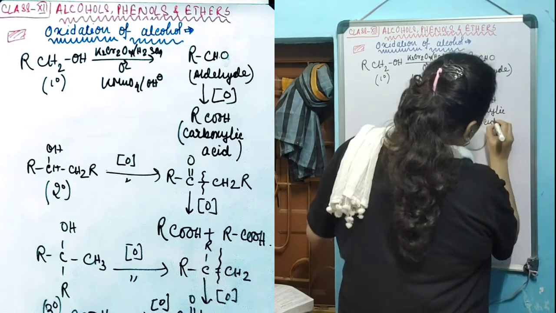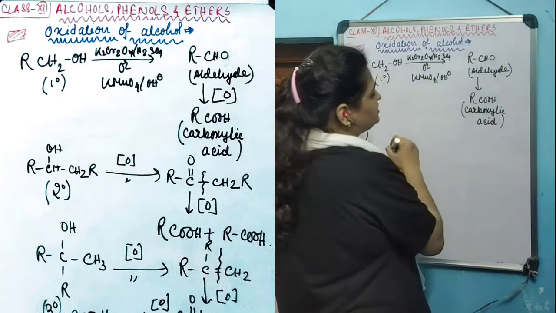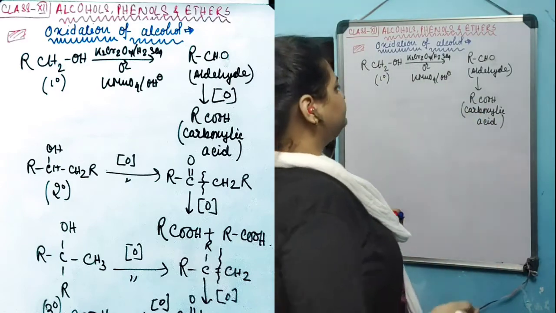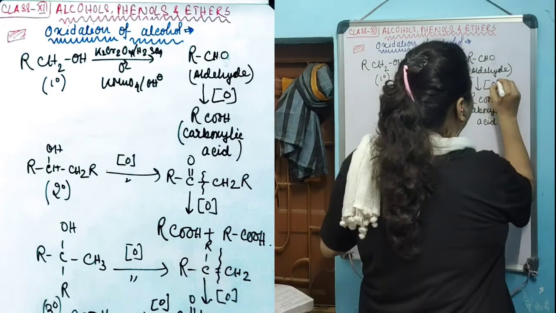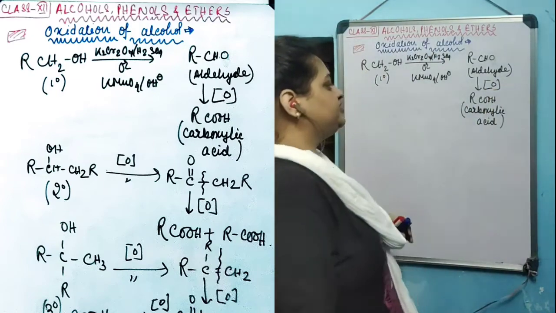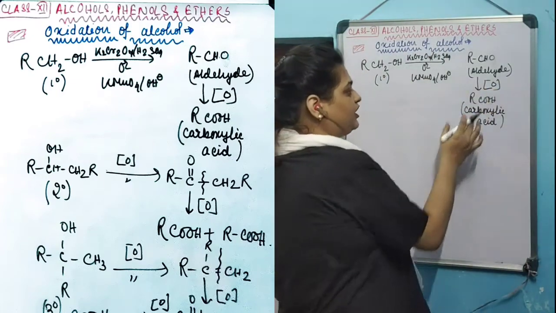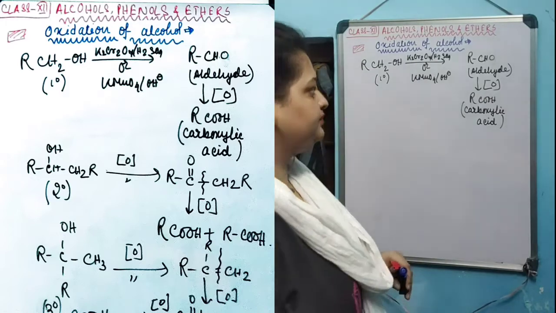But as aldehyde itself is very prone to oxidation, it will further oxidize in the reaction medium spontaneously, and the end product will be the carboxylic acid.